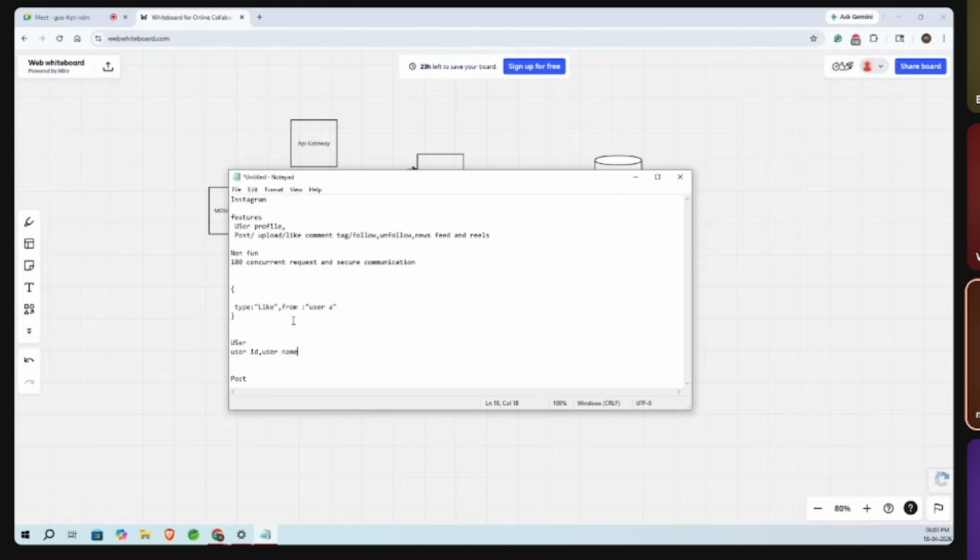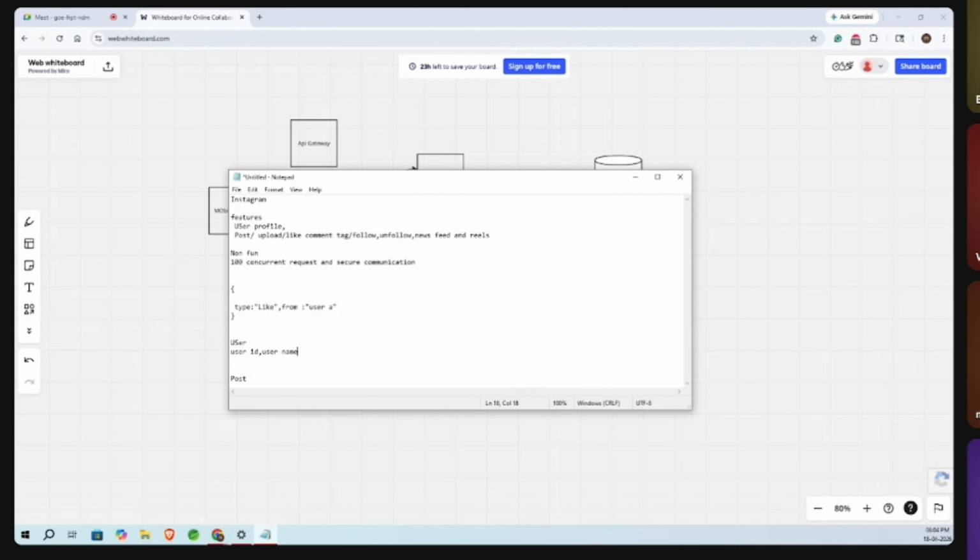Photos and videos we are not going to store in the DB. We store them in Google's cloud services, and once we upload, it gives us a URL, and that URL we store. We can also store when it was created, when it was modified, and the last login.